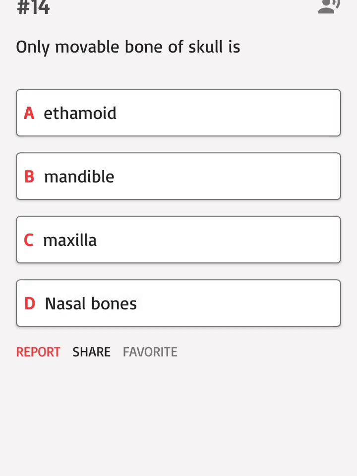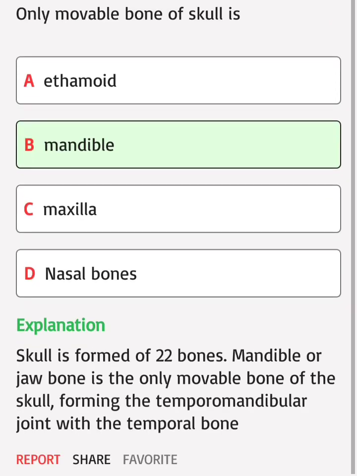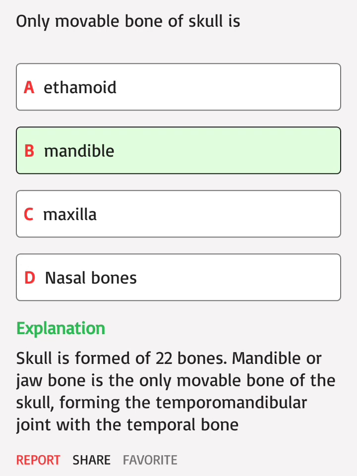Only movable bone of skull is: A. Ethmoid, B. Mandible, C. Maxilla, D. Nasal bones. Correct answer: B. Skull is formed of 22 bones. Mandible or jaw bone is the only movable bone of the skull, forming the temporomandibular joint with the temporal bone.